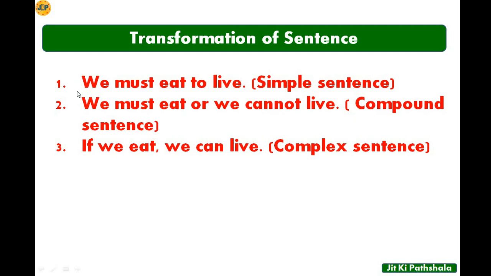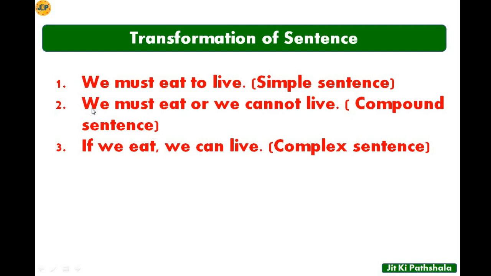Now if I change this simple sentence into compound, then it will be we must eat or we cannot live. So it's very clear. Here you can see the first sentence is an independent sentence. This is an independent clause. It is not dependent on any other sentence. It is very clearly expressing its meaning that we must eat to live. So we understand what it means. In the second sentence, the same thing is given here.